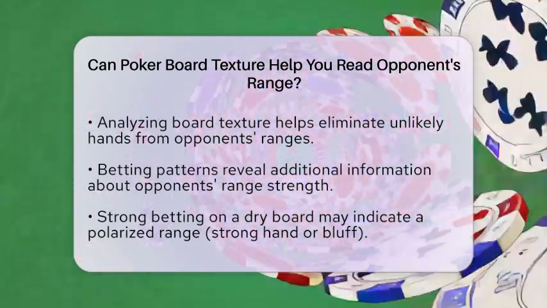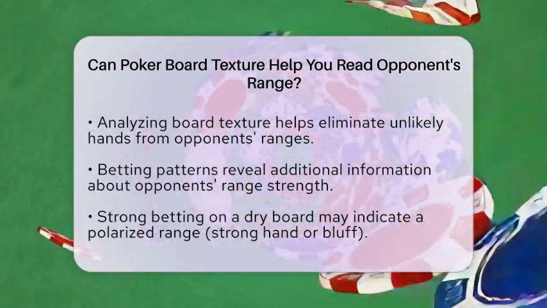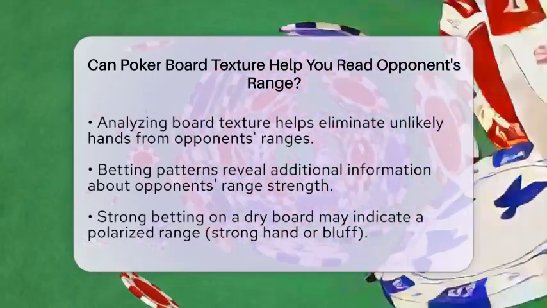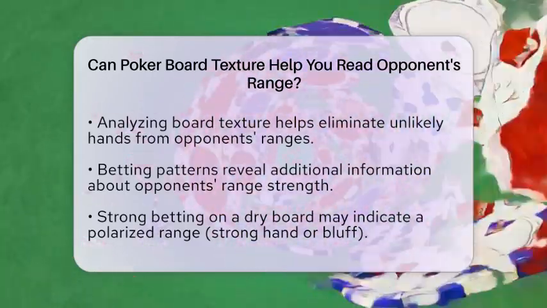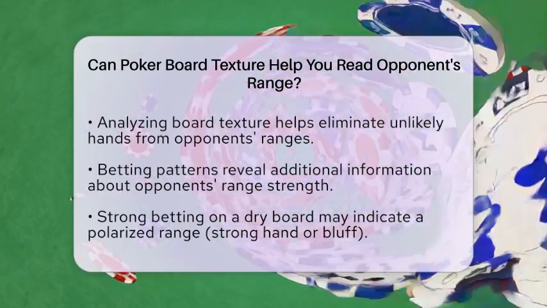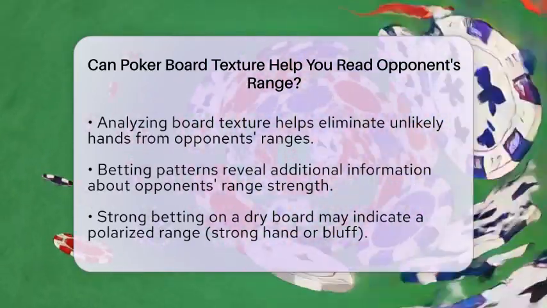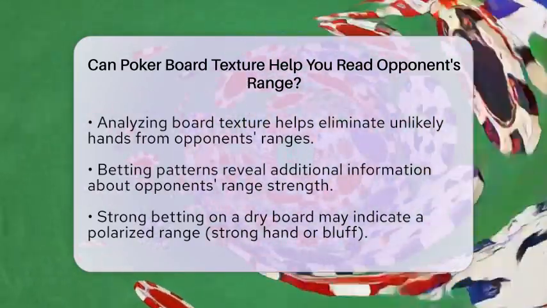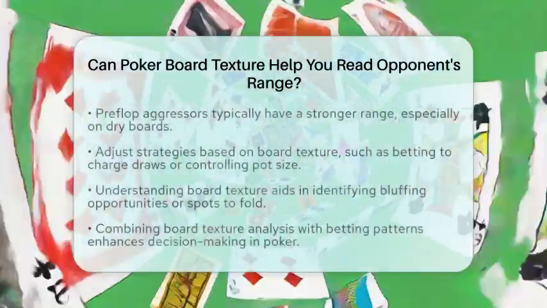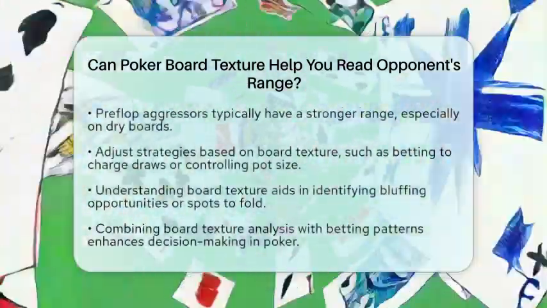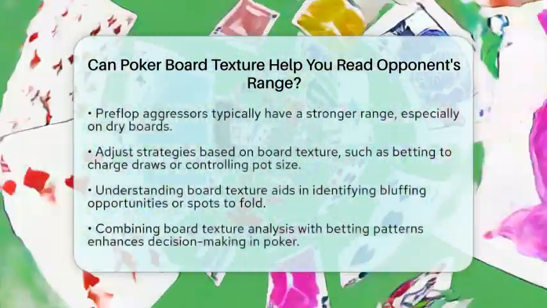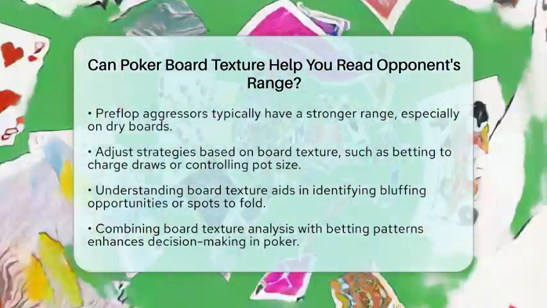When you are the preflop aggressor, you usually have a stronger range. On dry boards, you can often continue betting confidently because your range is likely to be ahead. If you are facing a preflop caller on a wet board, their range might include many drawing hands. This means you can adjust your strategy by either betting to charge draws or checking to control the pot size.